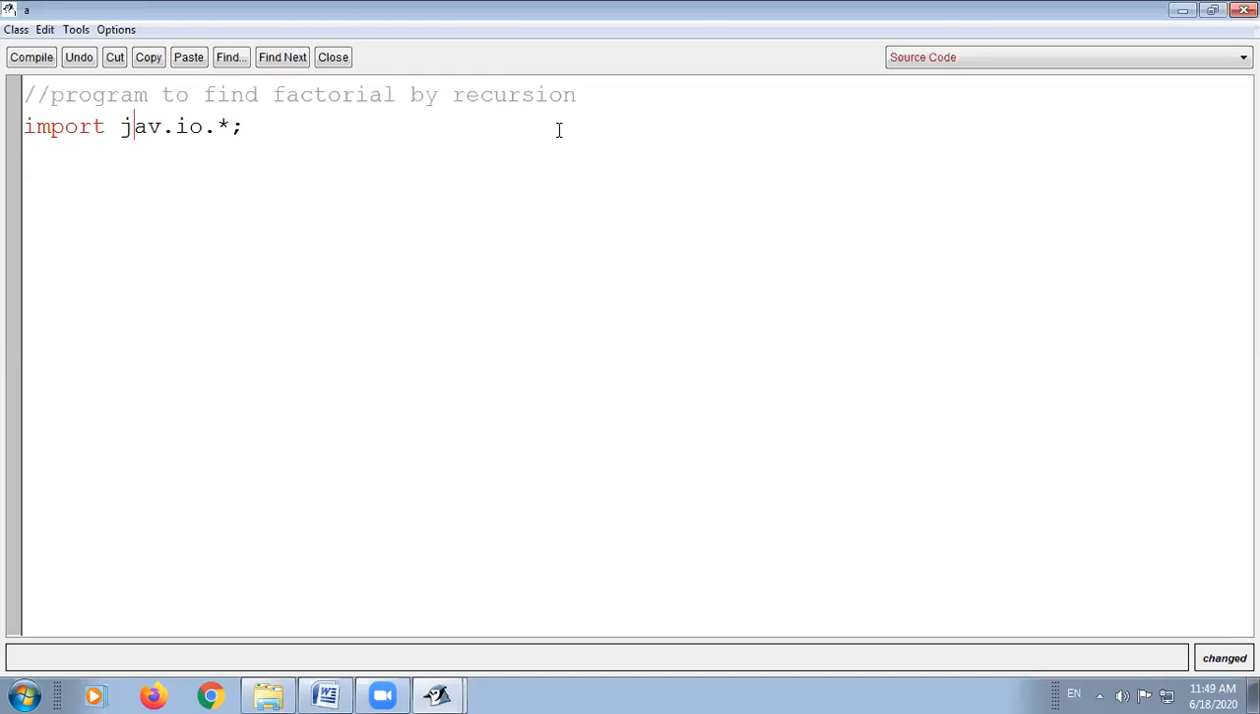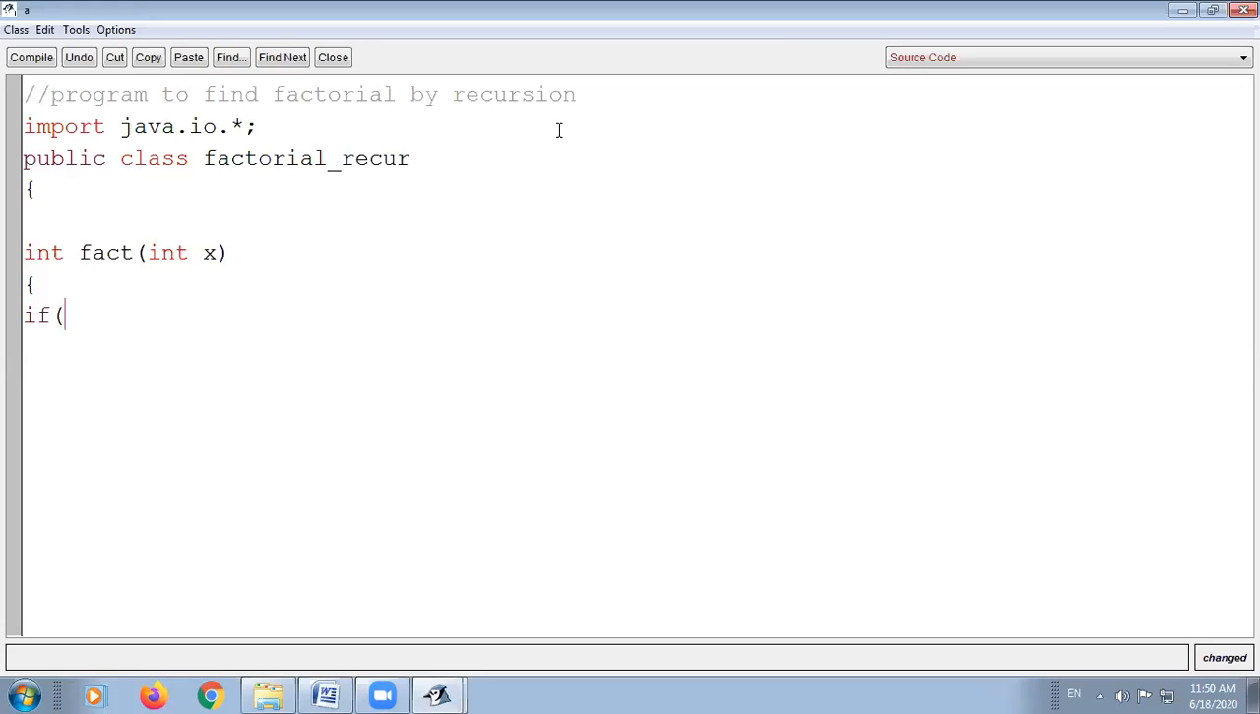So I'm including the IO package. After this you will give the class name. I will give public class factorial underscore recursion. Next, you have to make the recursive function first. Now what is the recursive function? It will return an integer value. I will make the recursive function as fact, the called function which receives the value x. Now inside it I will first make the base case, also known as the stop case.